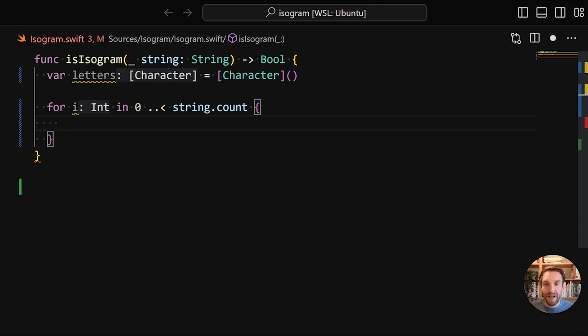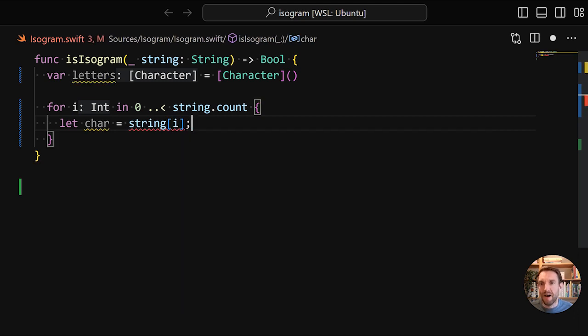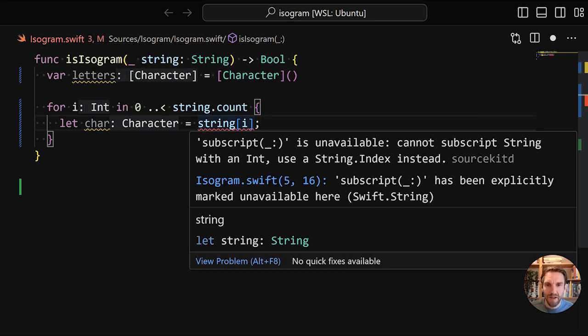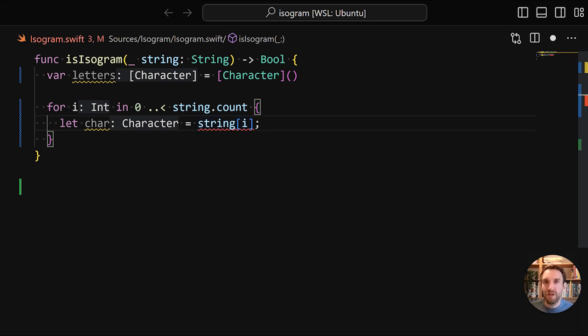Okay, so then how do we get the character? Well, you might think character is string and then index it with i. In many languages this works, but it doesn't work in Swift. And if we hover over the error message, it says cannot subscript string with an int. Use a String.Index instead. And this is because Swift is very strict with strings.